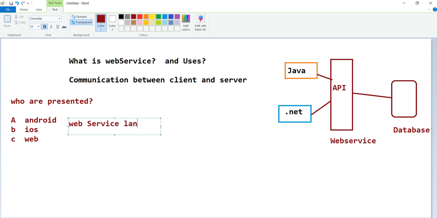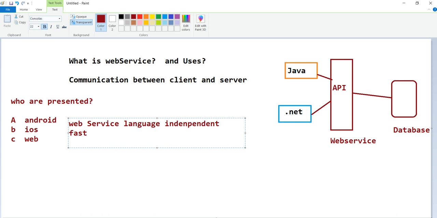So with this API, what we all understood is that a web service is language independent. There is no dependency on a language. Once the web service is ready, I can use that web service in any language. And compared to normal regular communication, this communication happens very fast.